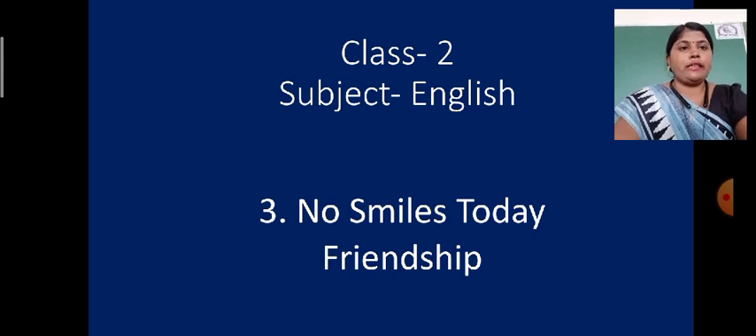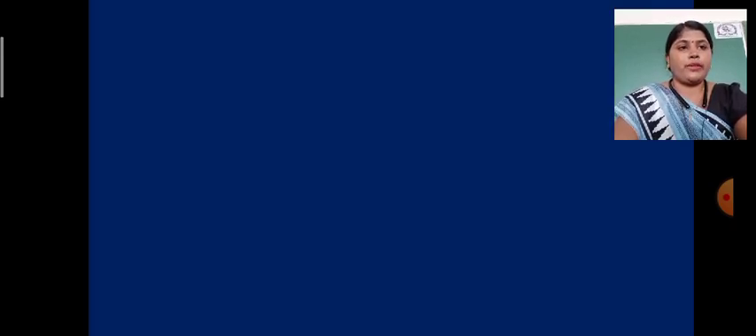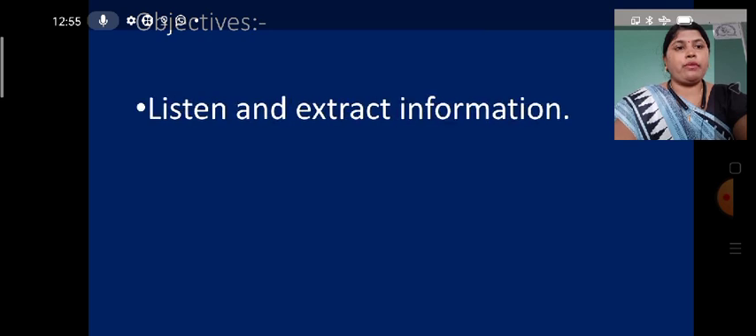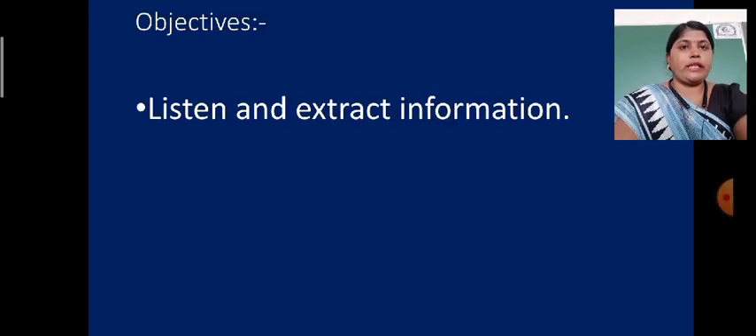Let us see what we are going to see in this video. Objectives means what we are going to learn in this video, especially mentioned in 3 points. Number 1, listen and extract information. With listening and speaking skills, we are going to take the writing skill also. First of all, listen and extract information. I am going to tell you one story that you have to listen to very carefully, and after that we are going to discuss the exercise given in your English textbook, and then you will get some information, then you have to try to apply it.